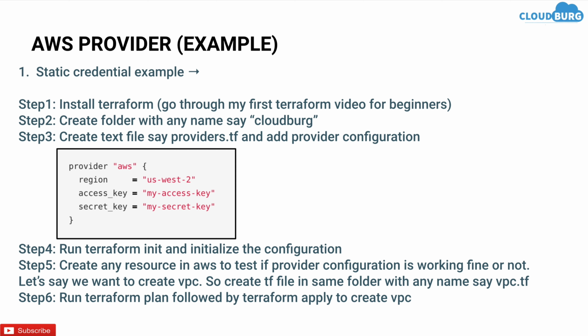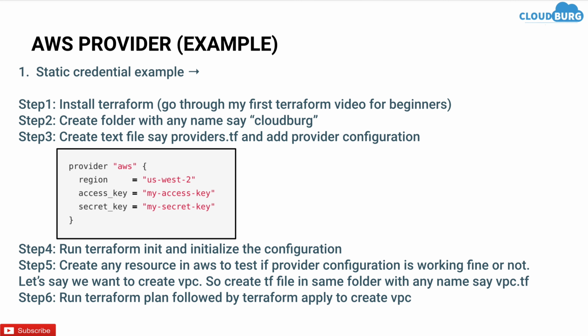Then run the terraform init command to initialize all modules, plugins and other Terraform configuration. Then to test the provider configuration, let's spin up one VPC. To spin up one VPC, create a VPC Terraform file in the same folder with any name, but the extension should be .tf. And lastly, run terraform plan to see what is going to happen, followed by terraform apply